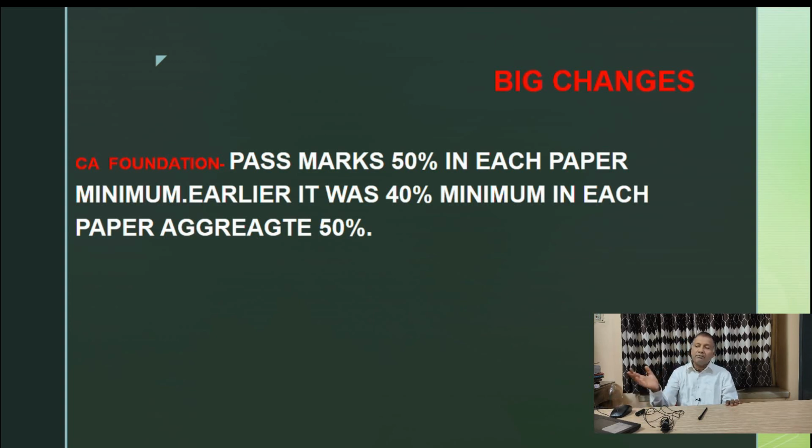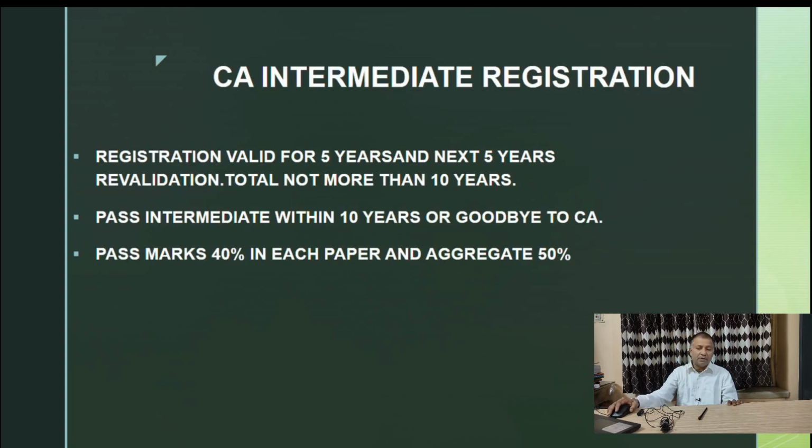Then let us come to the big changes in CA foundation. The pass mark is 50%. Earlier it was 40%. Please keep it in mind. And the minimum aggregate is also 50%. Earlier the aggregate was 50%. The only change is paper-wise 50% in the new syllabus. Earlier it was 40% minimum paper-wise and aggregate 50%. There is no change in aggregate marks.